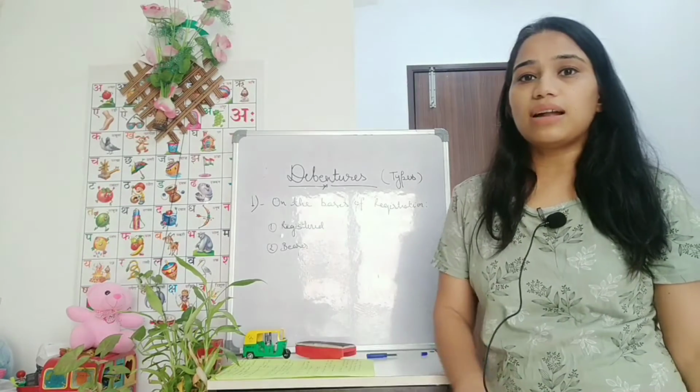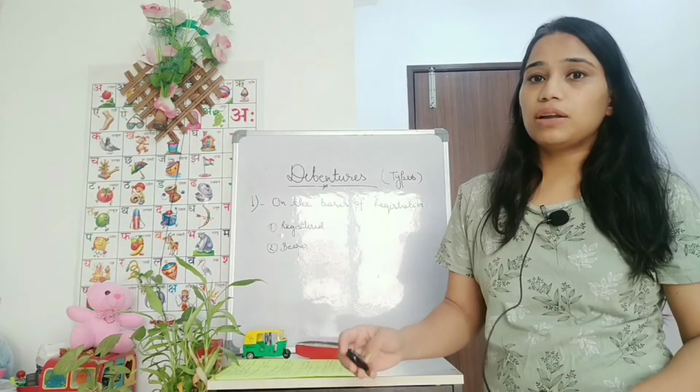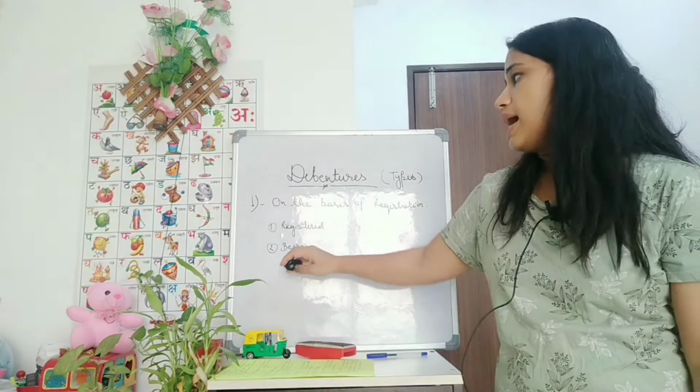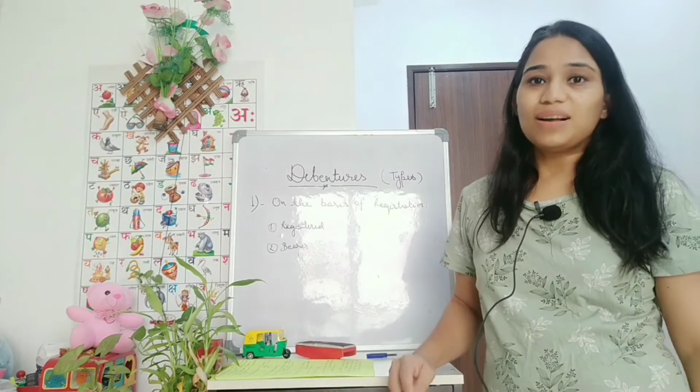Registered debentures are registered in the records of the company. The company keeps a record of registered debentures, and the bearer debentures record is not maintained by the company. So now let's discuss the difference between interest rate and coupon rate.